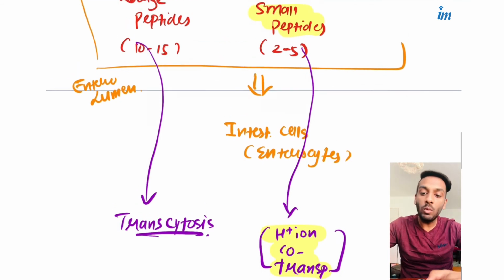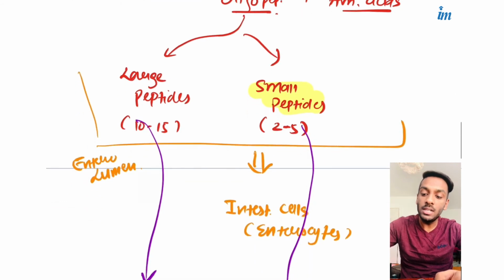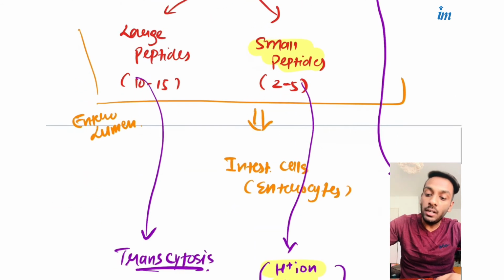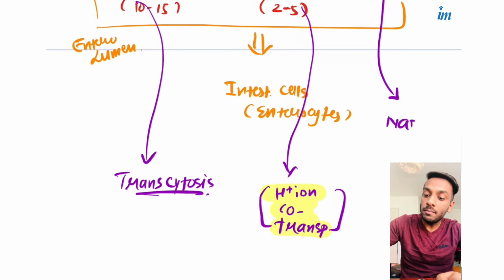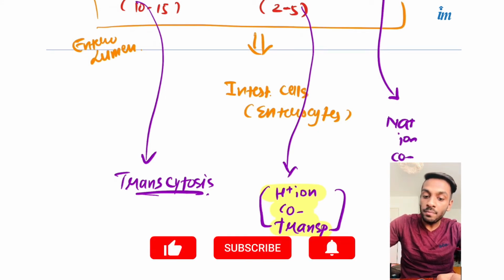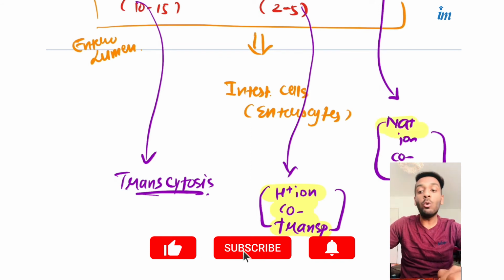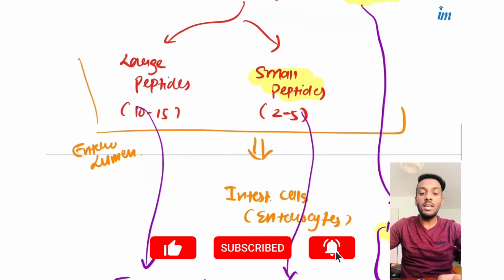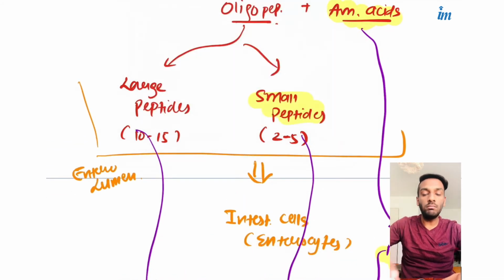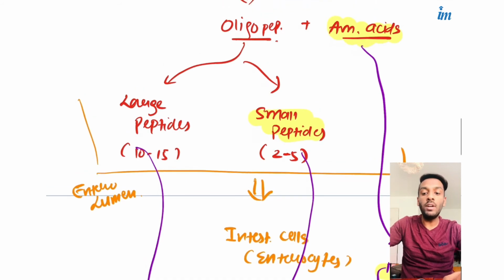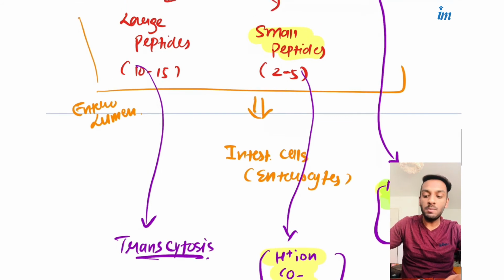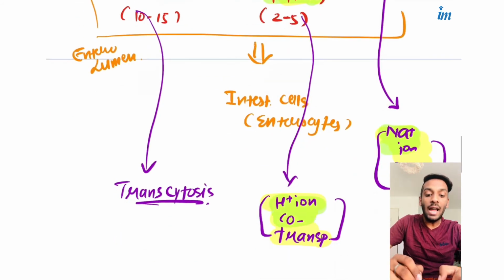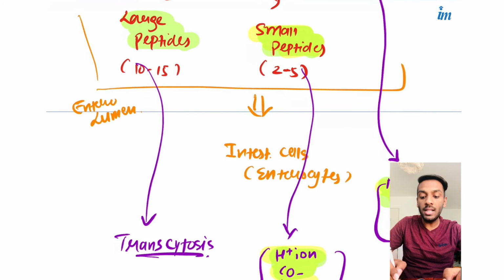And a similar fashion will be followed for the amino acids, where they will be transported through sodium ion co-transport. Okay, sodium ion will be co-transported along with these free amino acids. So what we have to discuss is only three forms of protein that will be transported. One is the amino acid, which will be transported through sodium ion. Small peptides will be transported through hydrogen ion, and large peptides will be directly transported through transcytosis.